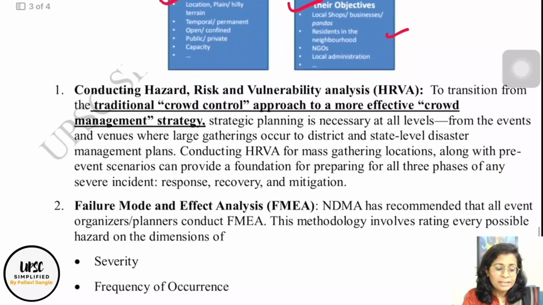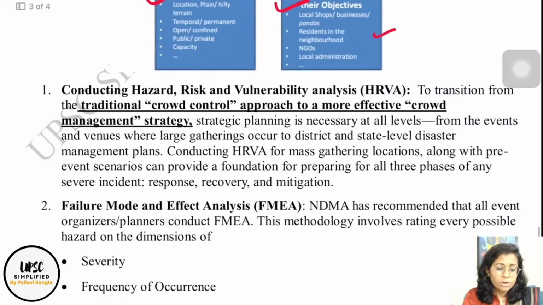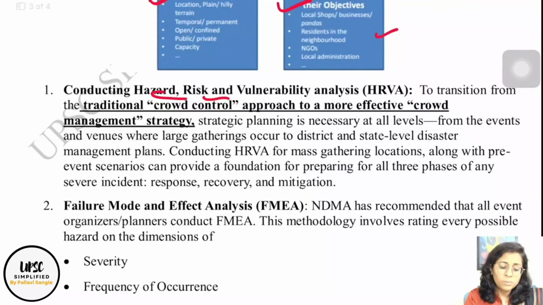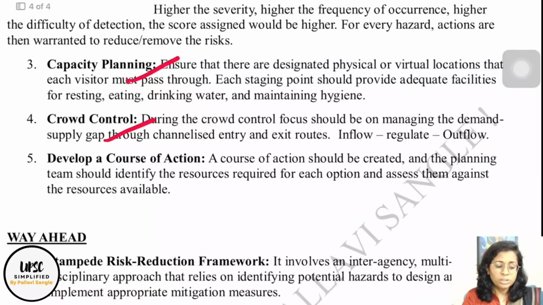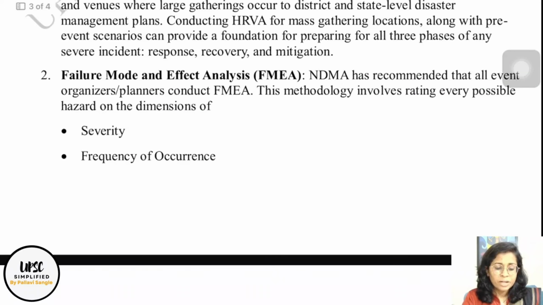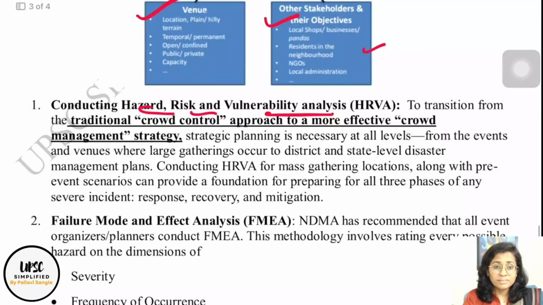So the NDMA guideline says first, it is important to conduct a hazard risk vulnerability analysis. There are normal things like capacity building, then crowd control, then develop a course of action. These are the NDMA guidelines. These normal guidelines you will definitely write, but if you can write some technical guidelines, it will help your answer stand out compared to others. So, conducting hazard risk and vulnerability assessment,